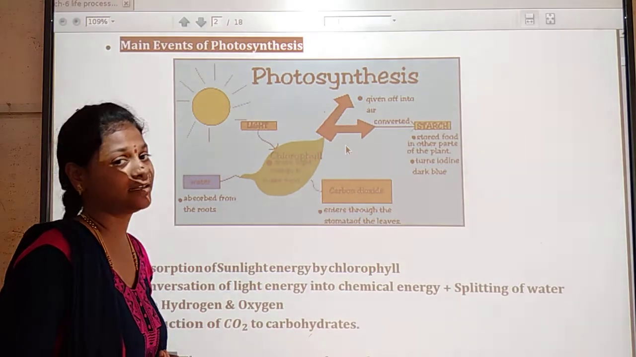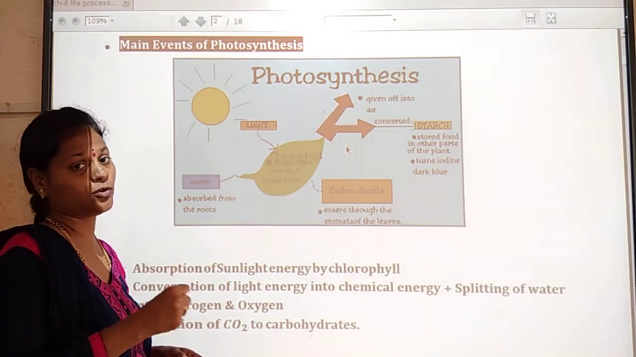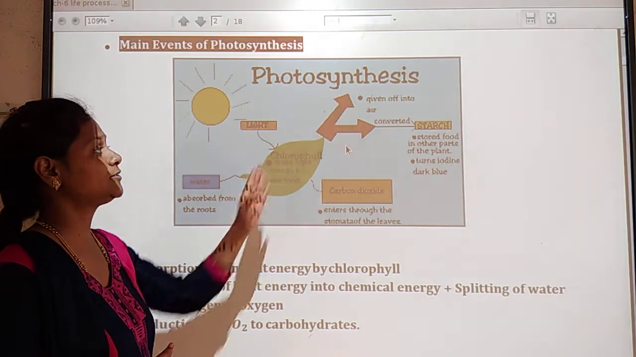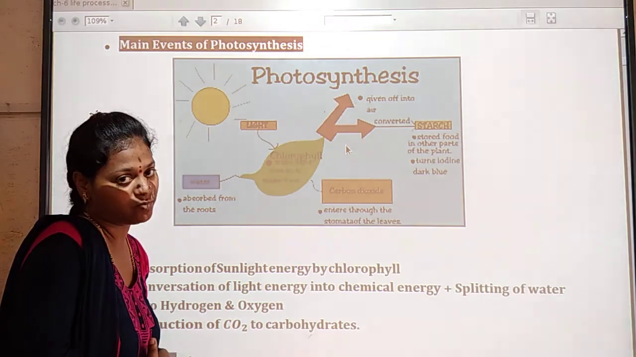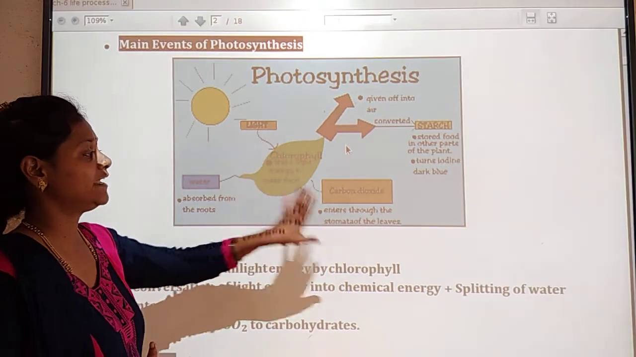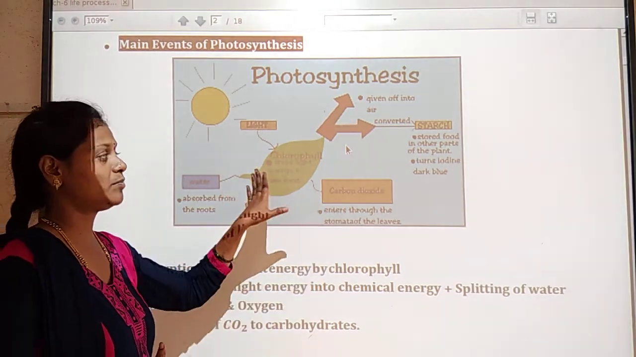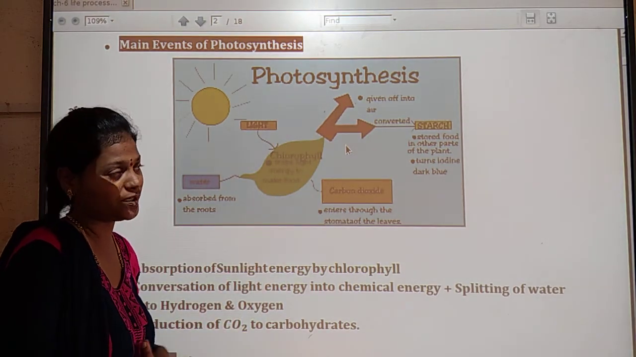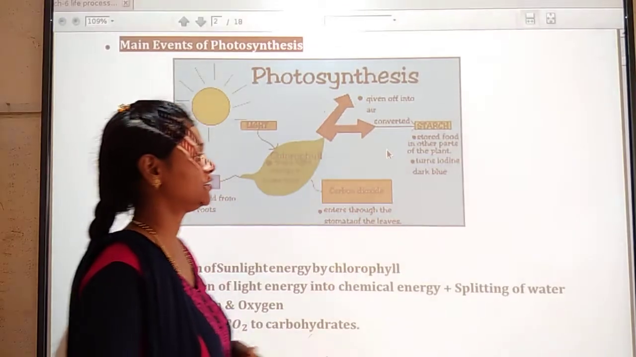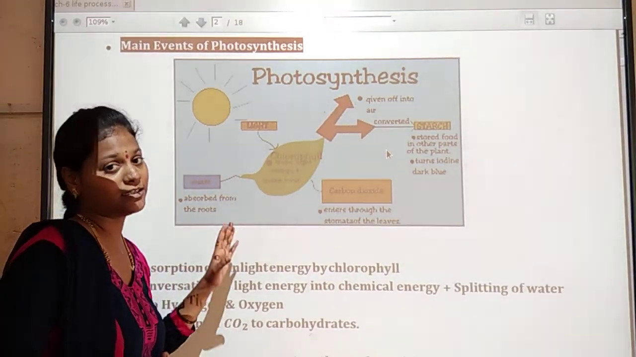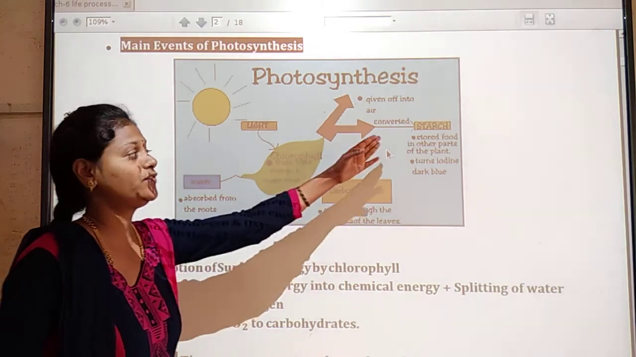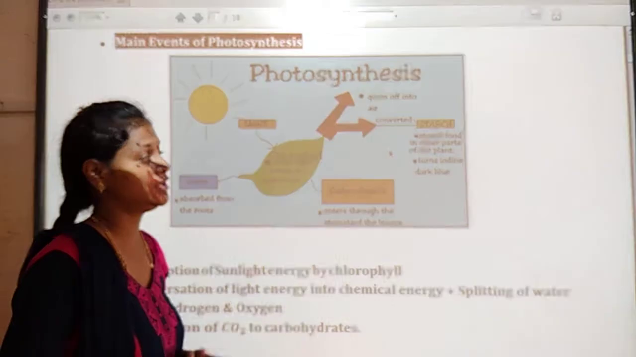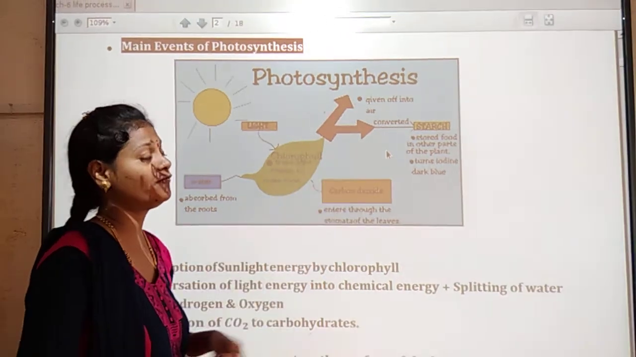So starch, that is, it also stores some food items in other parts of the plants. Okay, and also it gives oxygen to the atmosphere. So this process takes in carbon dioxide and gives out oxygen to the atmosphere. So starch is the food item or the energy which is stored in the form of starch. The energy in the plants can be stored in the form of starch.